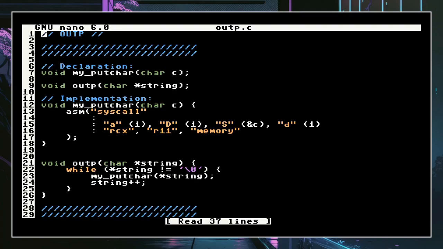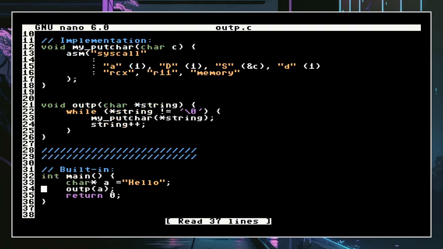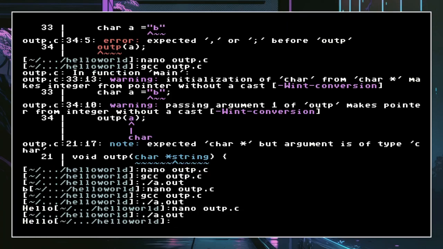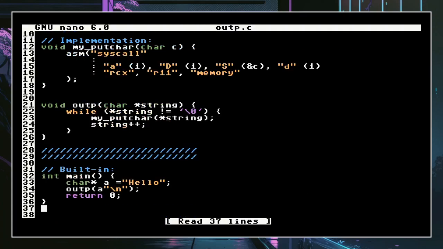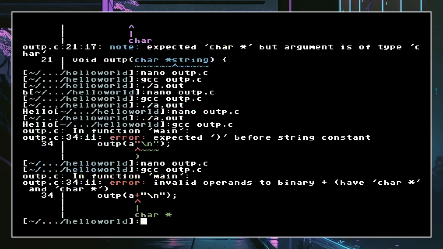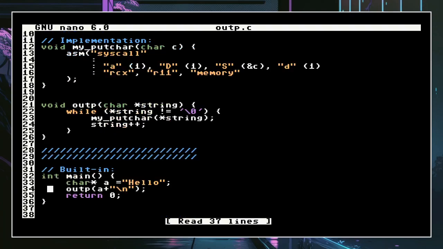So let's try stuff. We got our A right here, and now we can try this. This ain't going to work, right? I forgot to compile it. We get an error. That's to be expected. Can I try just a plus? Nah, that was to be expected, man.